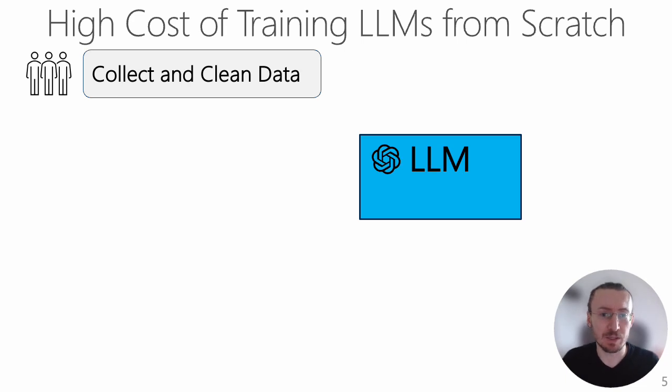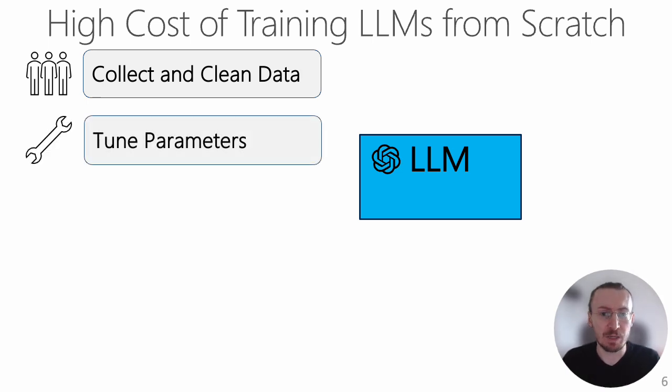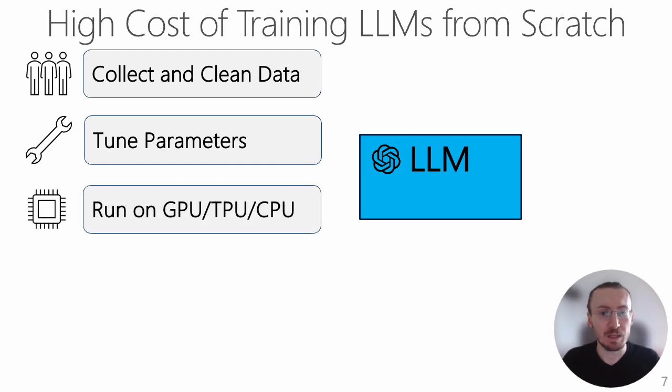Behind the scenes, the creation of LLMs that underpin such ML APIs is a costly venture. There are three main factors that contribute to this high cost. First, it is hard to collect and clean large amounts of data. Second, we have to hire ML experts to tune hyperparameters for these models. And finally, expensive hardware such as GPUs, TPUs, or many CPUs is needed for both training and inference.